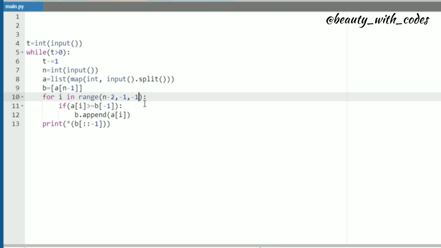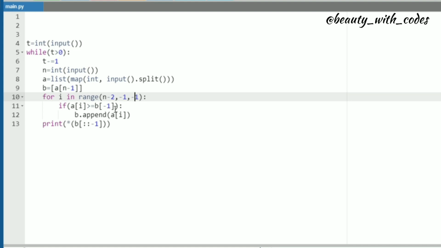Okay, so we included minus 1 as our step size because here our loop is iterating in backward direction. But why minus 1? Because it's taking care of each and every element. So it will iterate from the second last element to the first element. Now if A of I